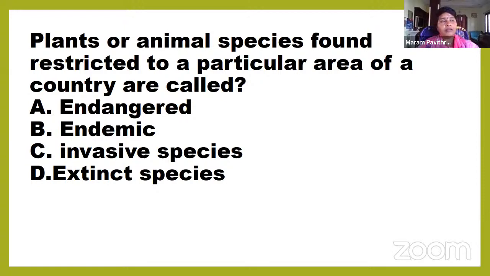Endemic means they only live in a particular place. Like if we take kangaroos, we can see them only in Australia. That is, kangaroo is endemic to Australia, we can say that.